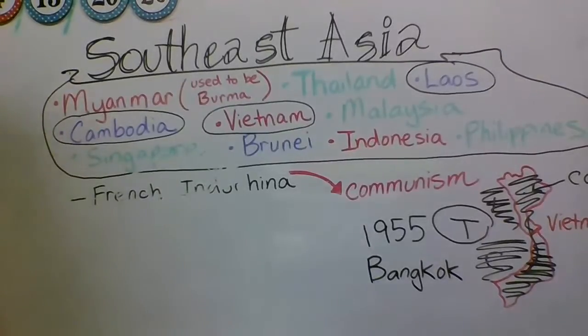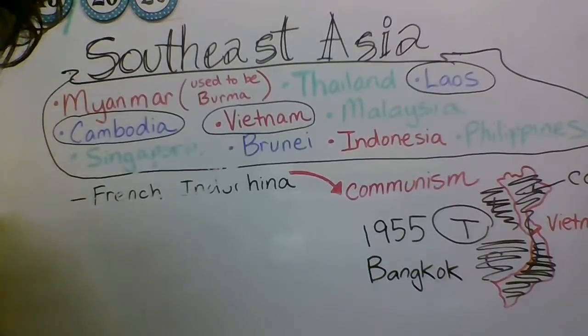But the largest island in Southeast Asia, or the largest country in Southeast Asia, is Indonesia. Now, technically, it's a whole bunch of those little islands there in Indonesia. And then Indonesia was called the Spice Islands at that time, or even East Indies, because explorers would go over there and find all kinds of exotic spices and things that they could not get in the European countries at that time. And so that's what we call Indonesia there.